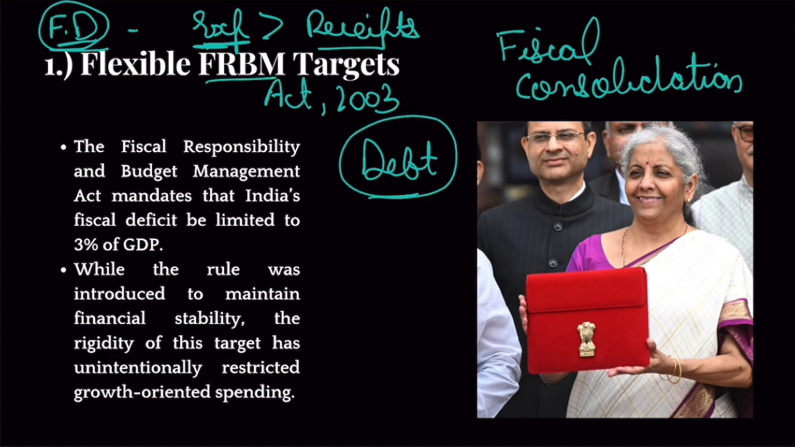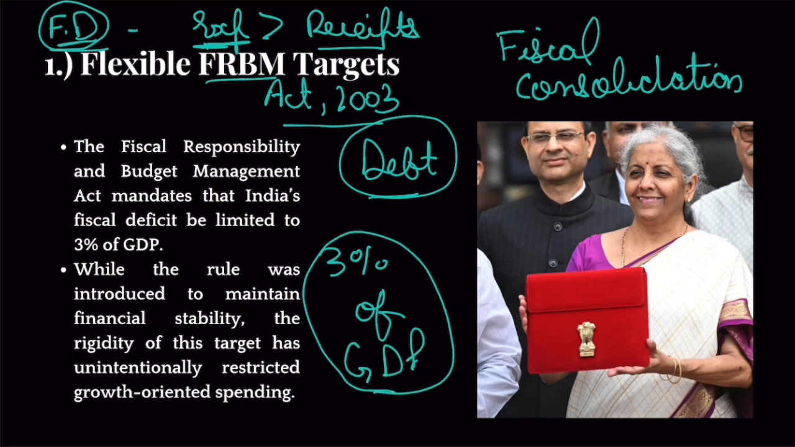Before the FRBM Act 2003, governments were very careless when it comes to fiscal consolidation or controlling their fiscal deficit. But after the FRBM Act, it was set in law that you have to achieve this fiscal deficit target of 3% of GDP. Though the government has not been able to achieve this target, it is still moving in that direction. Clear? And everyone thought that this is a good thing. Fiscal consolidation is a good thing because it reduces debt burden and brings in more macroeconomic stability to your country.